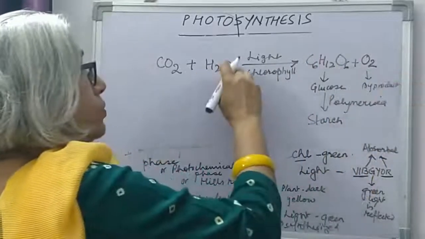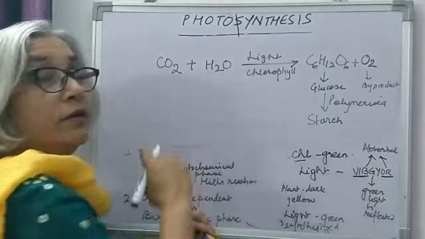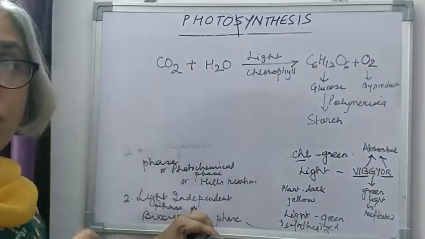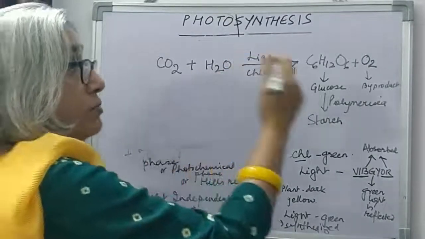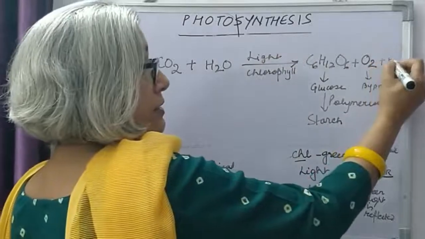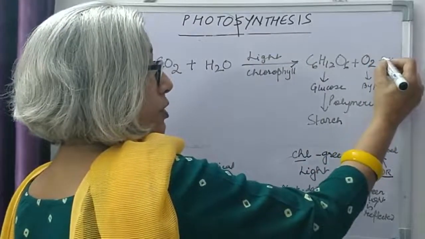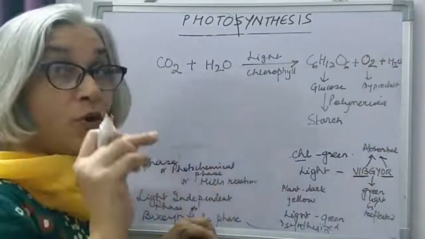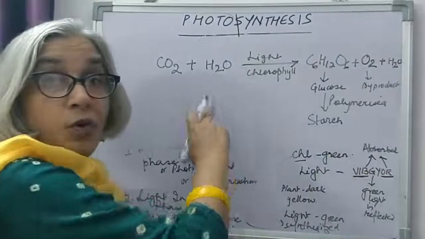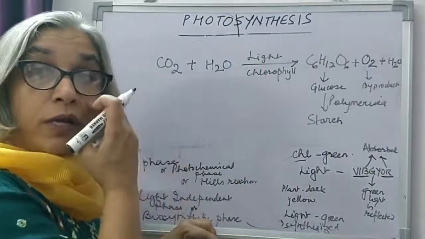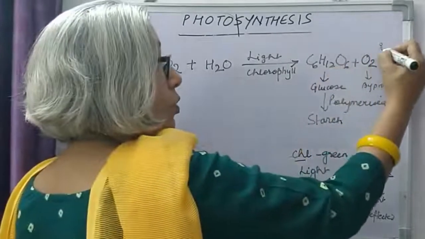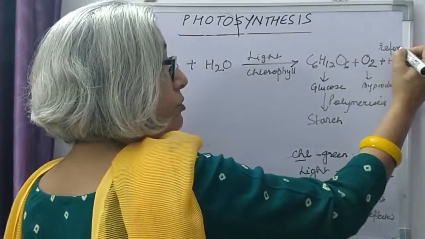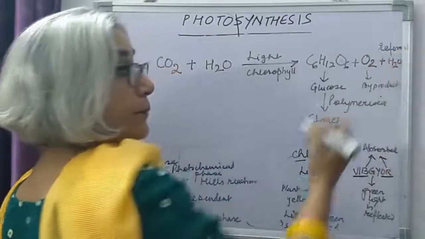Now this water that is being used here as raw material is reformed in the reaction, and some water is also produced as a product. Very important, this is not leftover water, not water that could not be used during photosynthesis. This water is formed again.